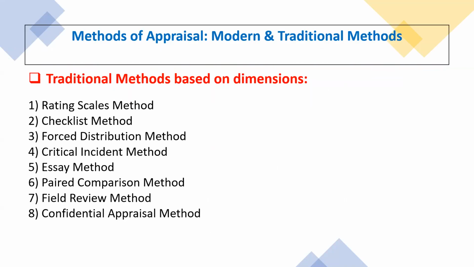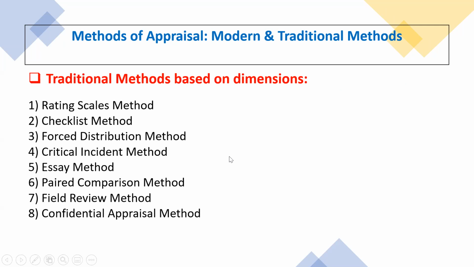Then we need to understand the methods of performance appraisal. In methods of performance appraisal, we find modern methods as well as traditional methods. First, we need to understand one by one the traditional methods of performance appraisal.